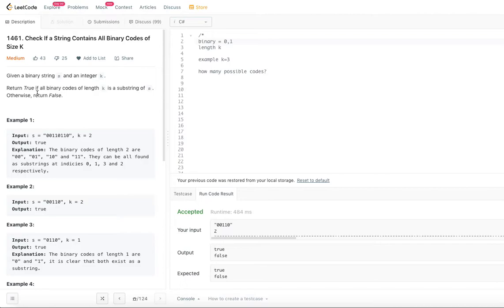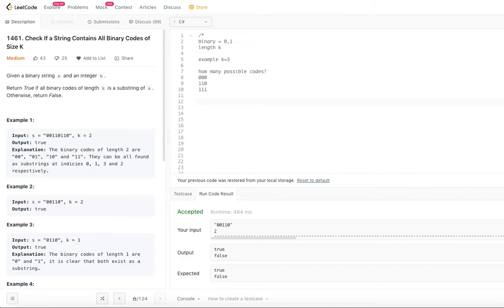So let's try to understand what a binary code of length k is. If k is equal to 3, how many possible codes are there? The length should be 3. Let's put all of them, or at least some of them, to start with. Length 3 means 0, 0, 0. This is a binary code. Then 1, 1, 0 and 1, 1, 1. Likewise, several possible codes are there for k equal to 3.